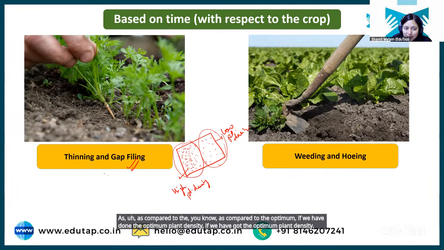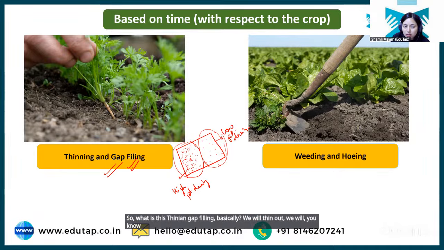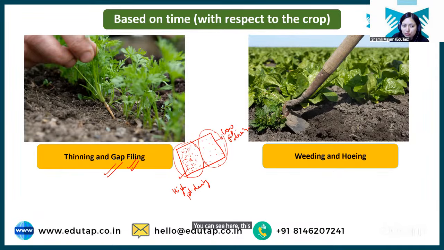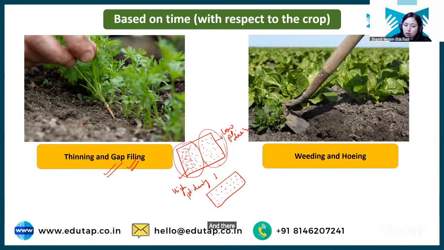So what is this thinning and gap filling? Basically, we will thin out. You can see here, this is a coriander field. Thinning of coriander is done. So we will remove the extra plants from here, and we will fill the gaps here, so that we get the optimum plant density and each plant is getting enough space to grow and there is less competition.